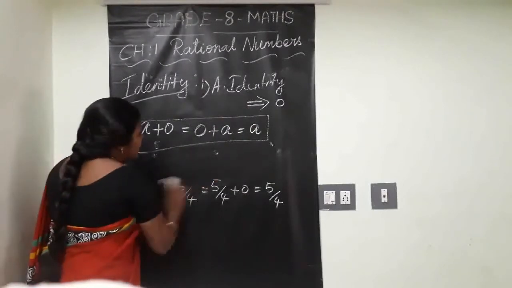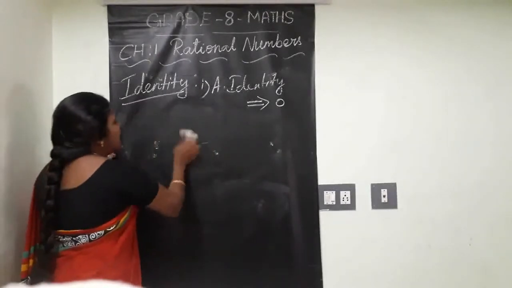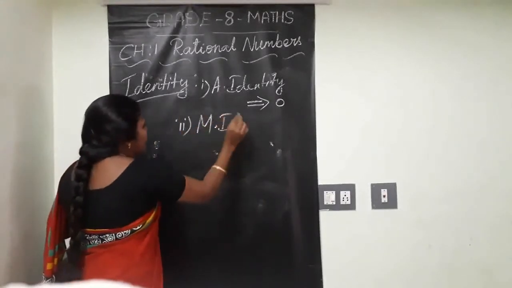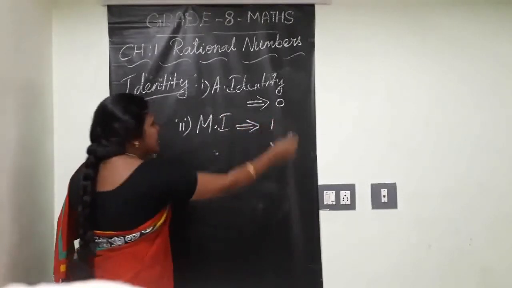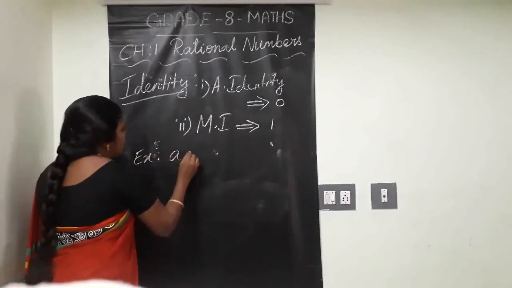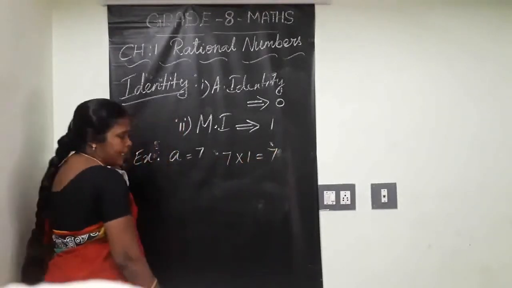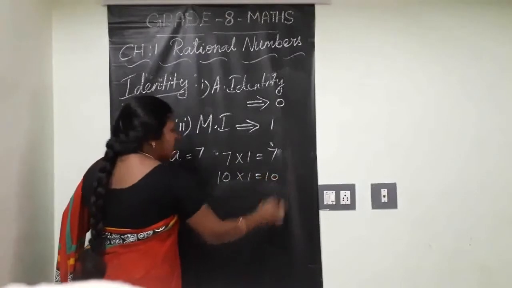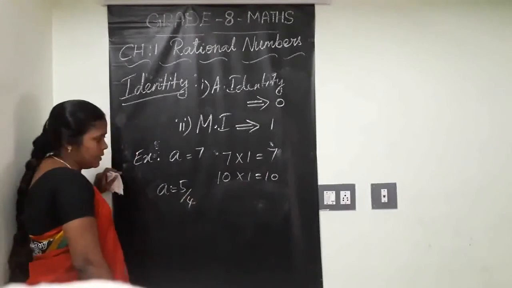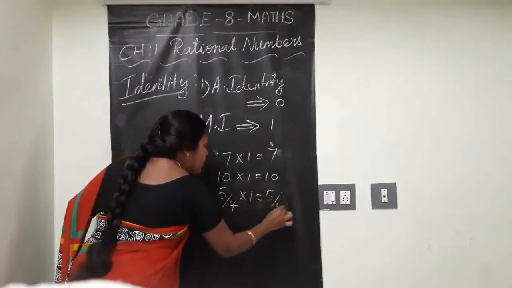Okay. Second case, what have we seen? Multiplicative identity. The second one is multiplicative identity. What is the multiplicative identity? That is 1. For example, see, a equal to 7. What comes? 7 into 1 is equal to 7. 10 into 1 is equal to 10. Likewise, if a is 5 by 4, what comes? 5 by 4 into 1 is equal to 5 by 4 only.